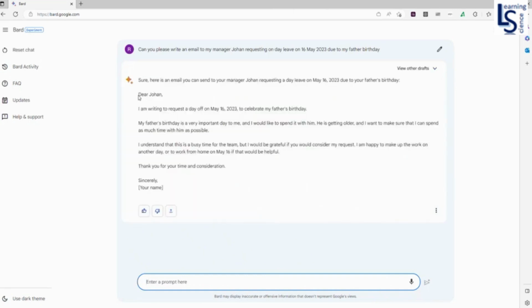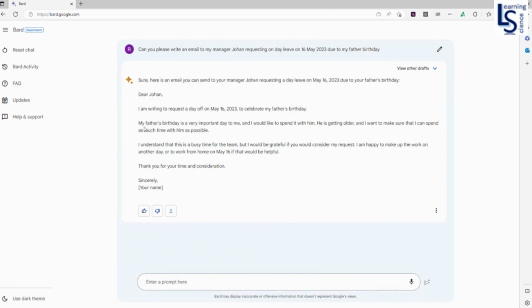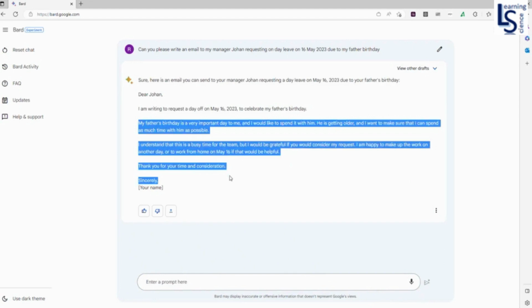So here is your email. Dear John, so you can see the email, and here you can see the options export to Docs and draft in Gmail. If you click draft in Gmail, your mail will be drafted in Gmail. And if you want to export to a document, it will be exported to a document.